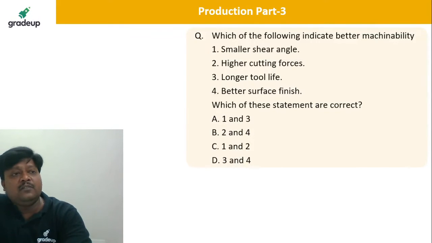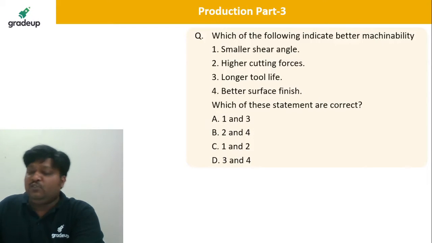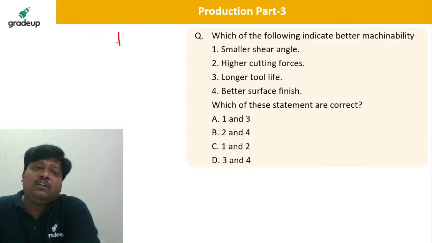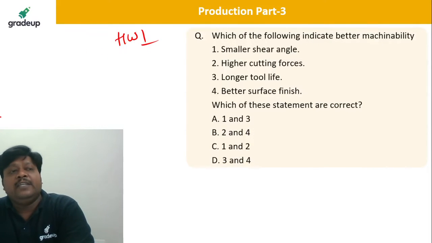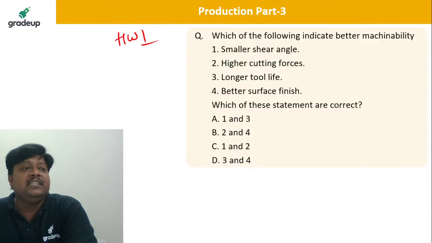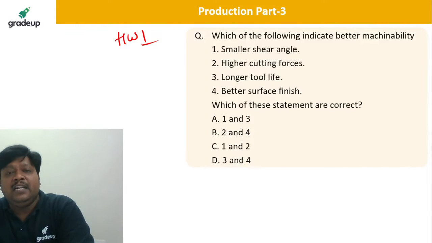Tell me the answer for this question. Which of the following indicates... Take it as homework. This is homework number 1. Which of the following indicates better machinability? Machinability is nothing but the ease with which machining can be done. It can be measured with the shear angle, cutting forces, energy, surface finish, tool life. All things are here in the question, but just tell me the correct answer.